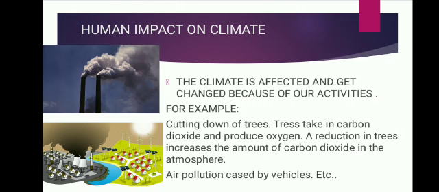And then the industries, means factories. The factories cause the greenhouse effect, means the gas which they produce will surround the earth. I will say what the greenhouse effect is.